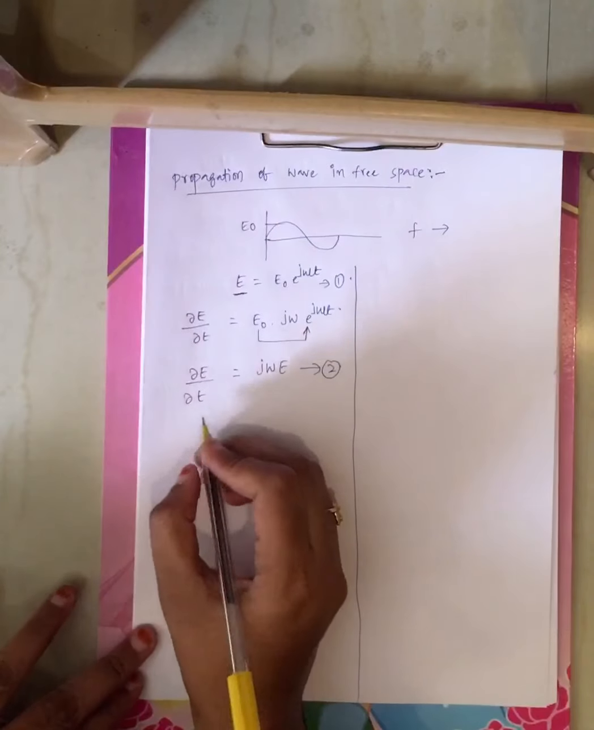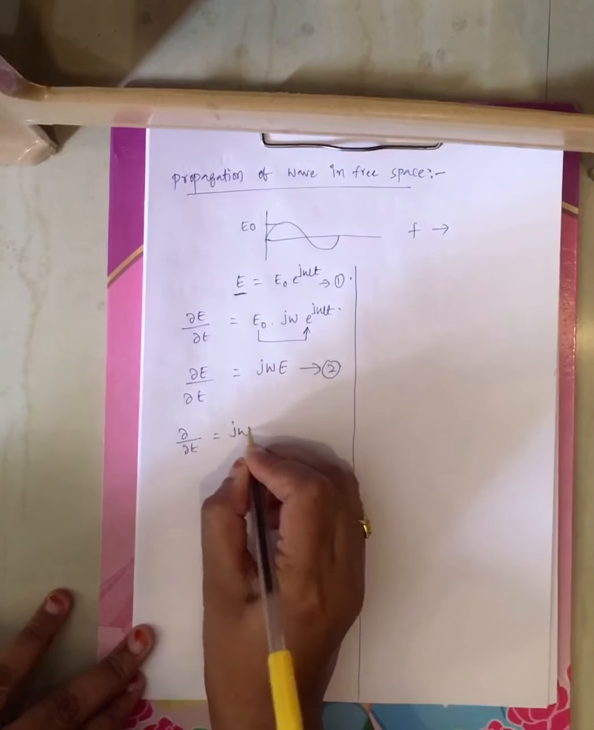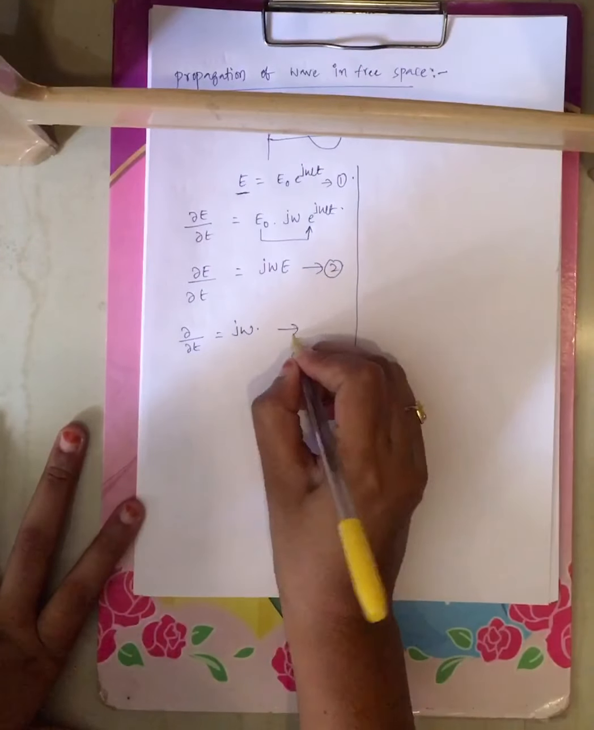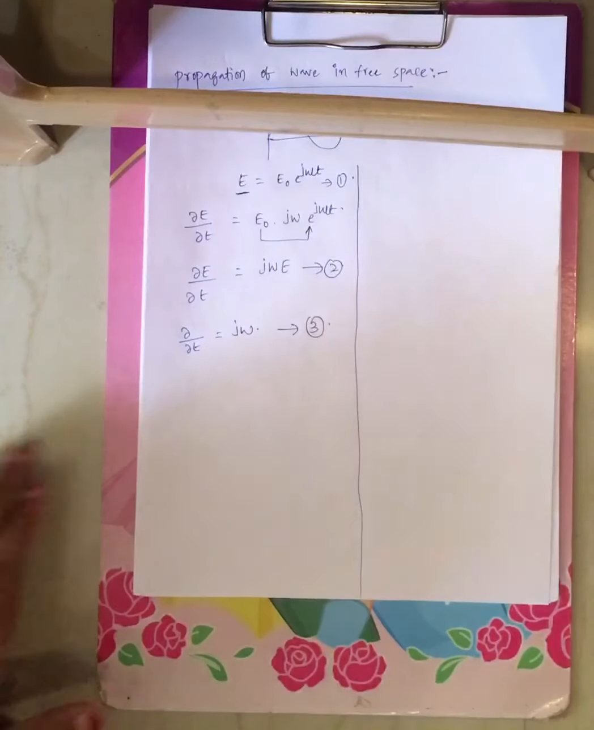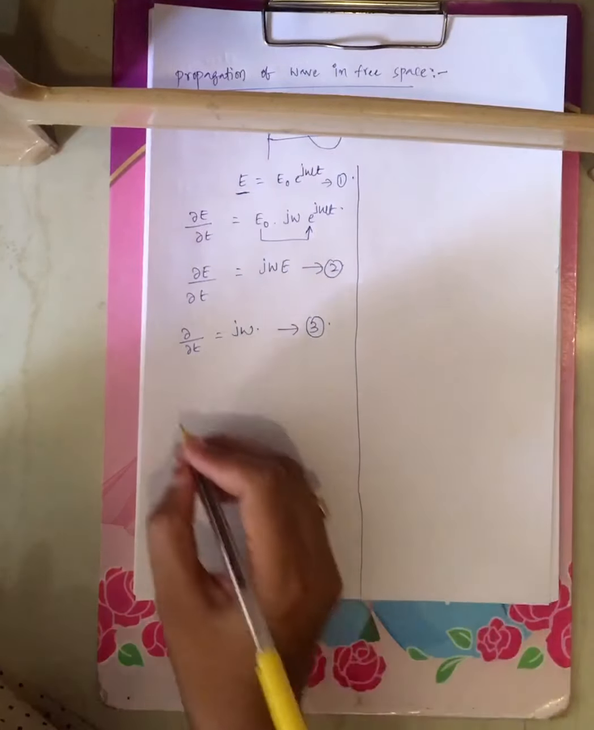Now from this equation, if I compare, dou by dou t is nothing but j omega. Now represent this as equation 3, right? Dou by dou t is nothing but j omega, represent that as equation 3.